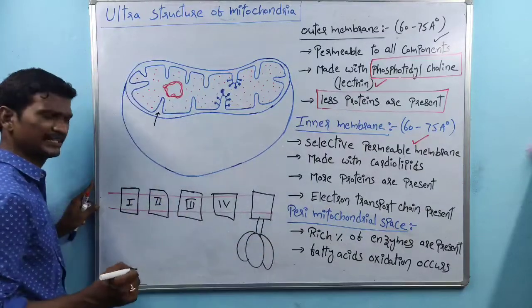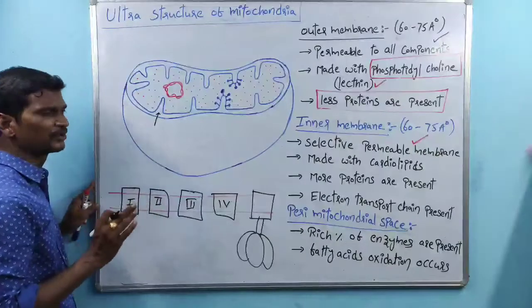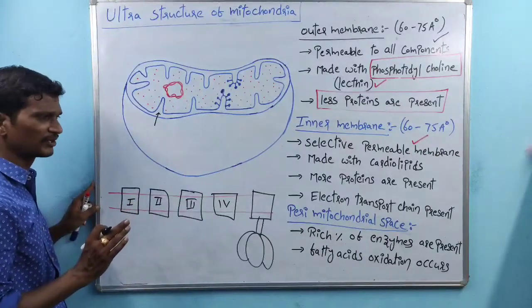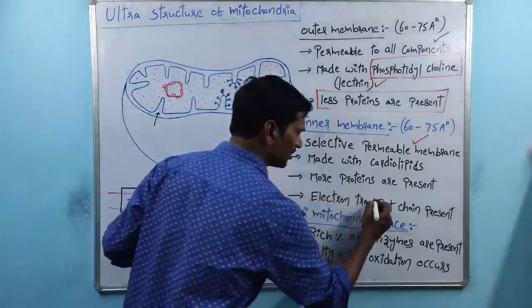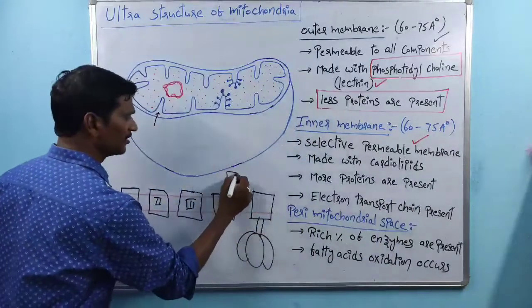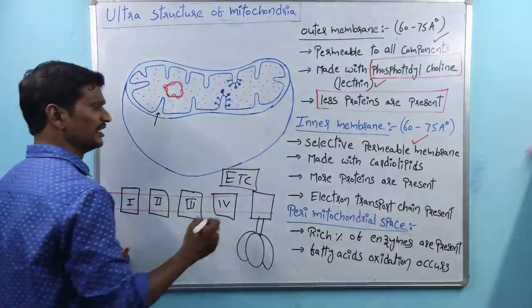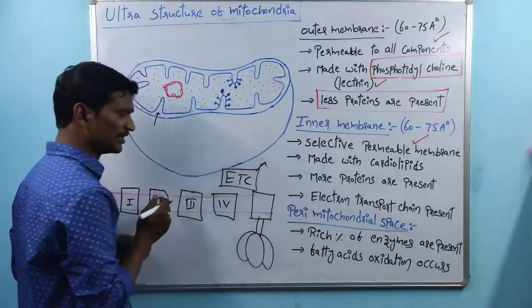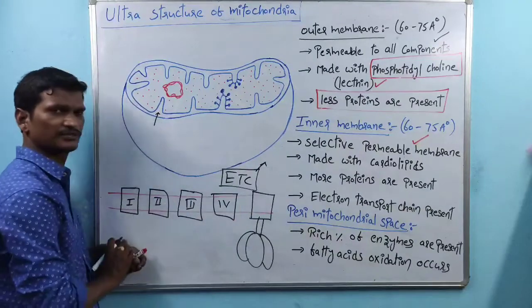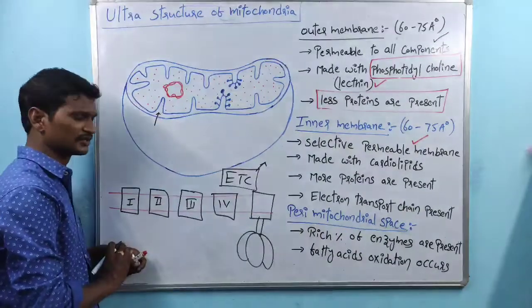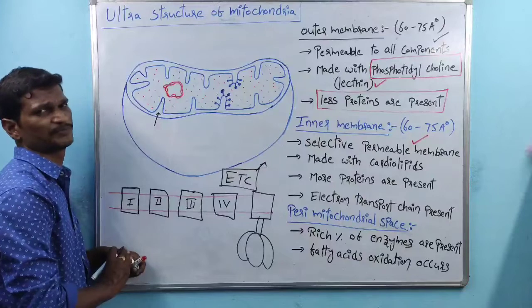So what I am telling here is that the inner membrane of mitochondria contains the electron transport chain. See, what is the use of the electron transport chain? The name indicates it transfers electrons, and it is involved in the synthesis of ATP.